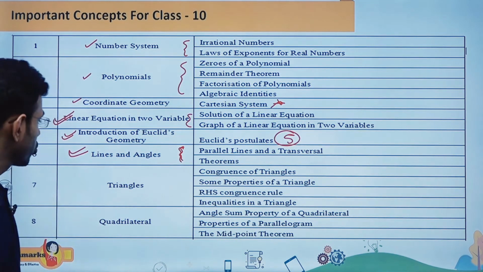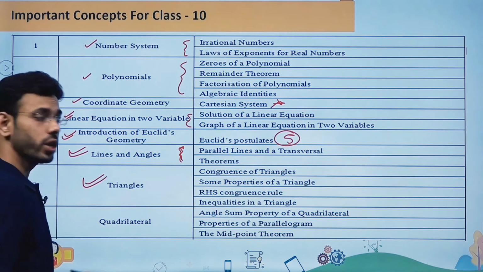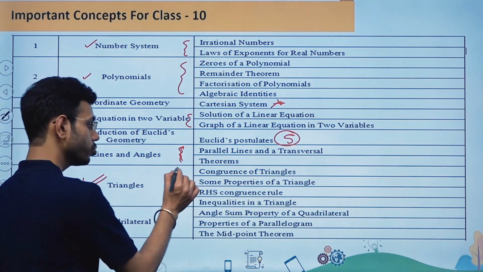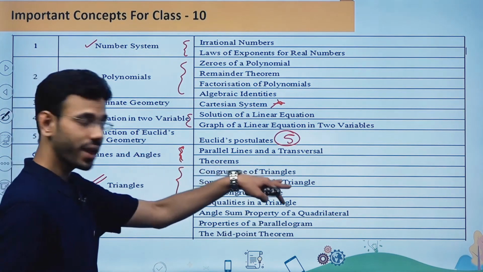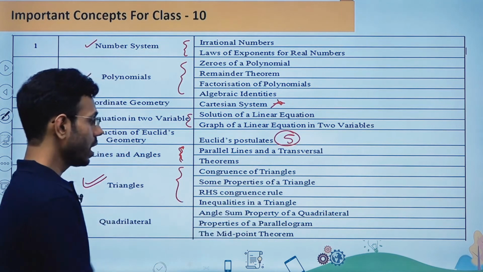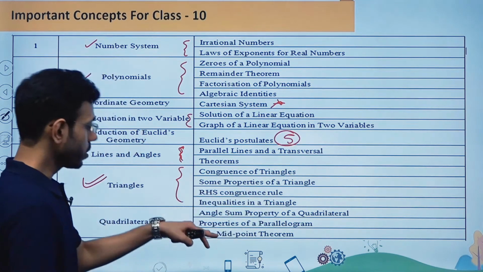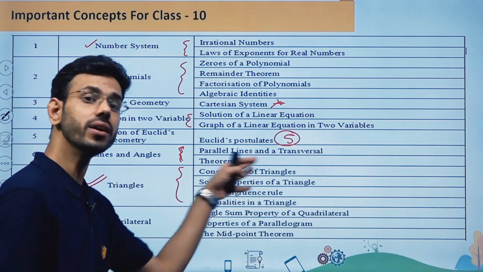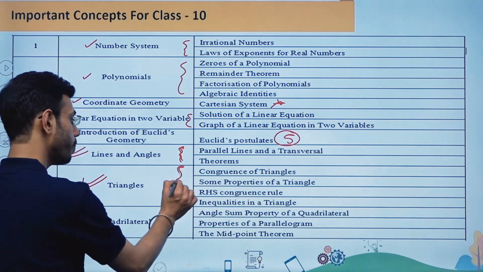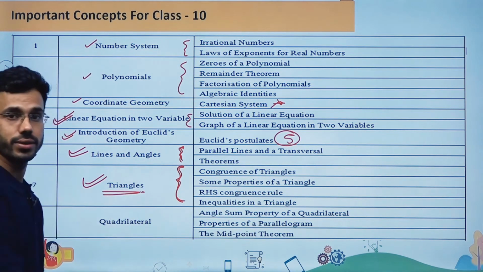So the next chapter is going to be triangles. When I'm talking about this chapter, they can ask you the concepts: congruency of a triangle, some properties of a triangle, RHS congruence rule, and questions based on inequalities in a triangle. So these 4 are very important when I'm talking about triangles.